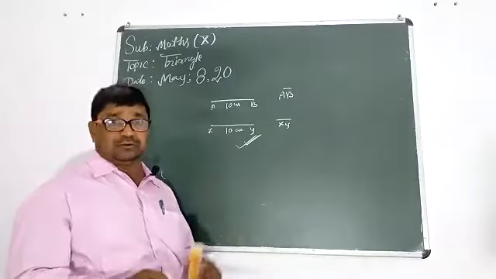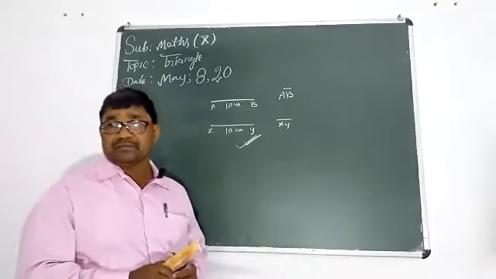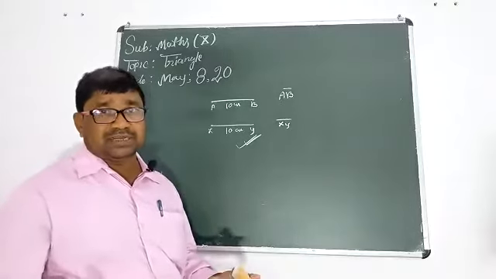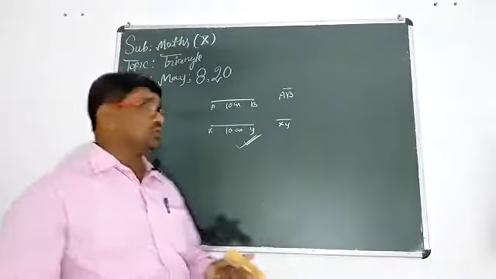How are they congruent? They are similar, their shapes are equal. They are congruent because their shape and size both are equal. So they are congruent.